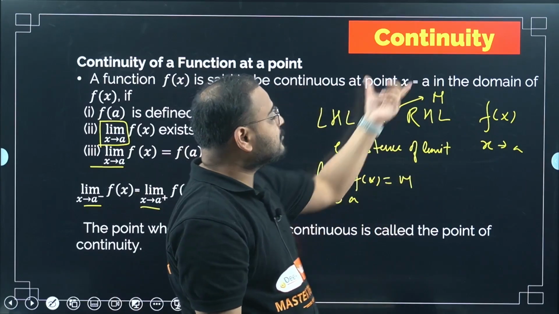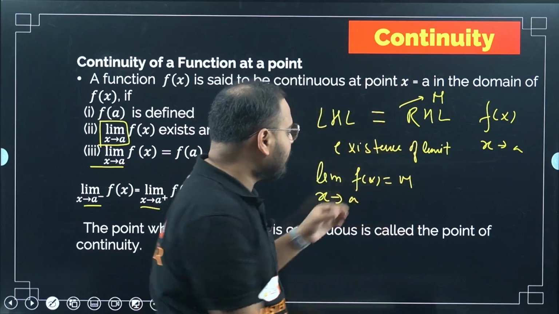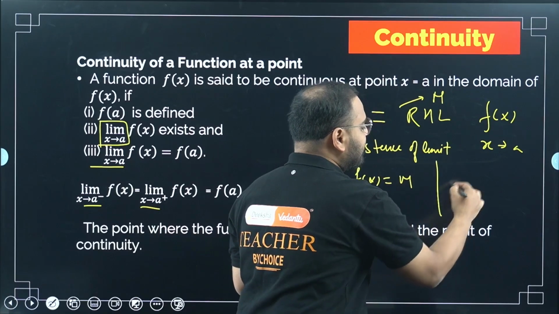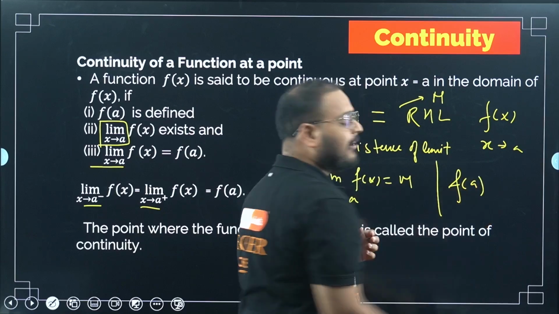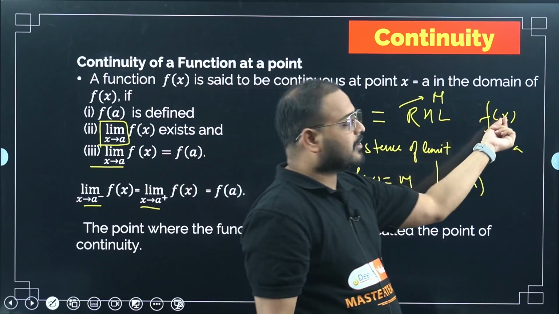And now the part of continuity comes in. If I am finding the value of the function at a, what does the value of the function at a mean?